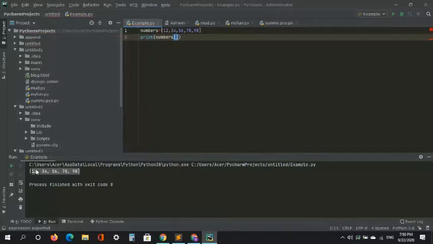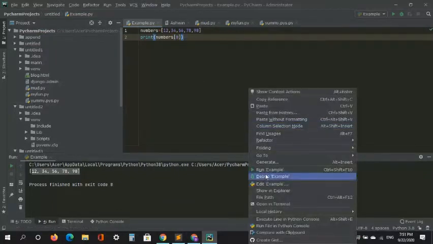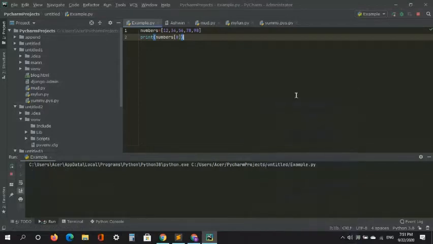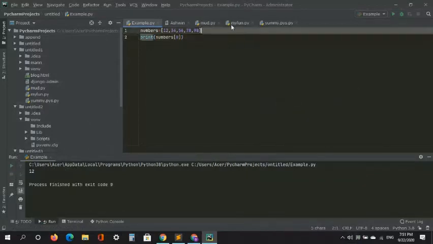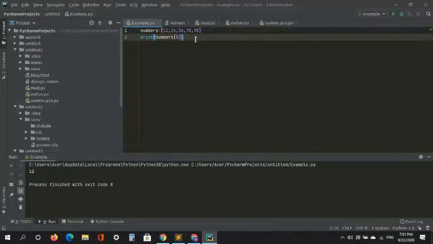So 12 is index number 0, 34 is index number 1, 56 is index number 2, and then 3, and 4, and so on. So I only want to print 12, right? So here you have to type the index number you want to print. I just want to print 0, that's it. So when I run this, you only got 12. So that's how to print one value in a list.